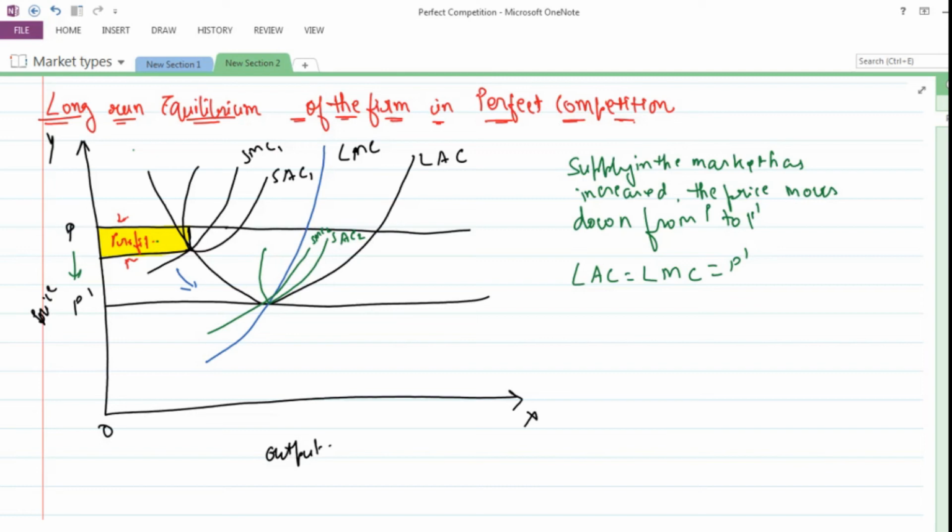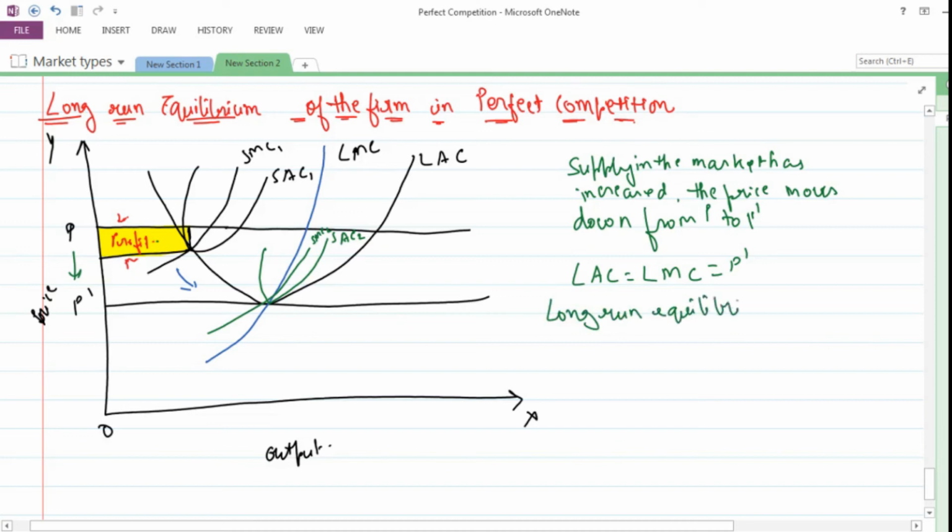Thus the firm is in equilibrium in long run when, so equilibrium of firm in long run, long run equilibrium of a firm is at a stage when SMC, that is short run marginal cost curve, is equal to long run marginal cost curve, is equal to long run average cost curve, is equal to short run average cost curve, is equal to price and is equal to marginal revenue.